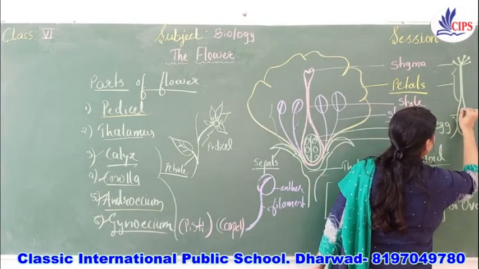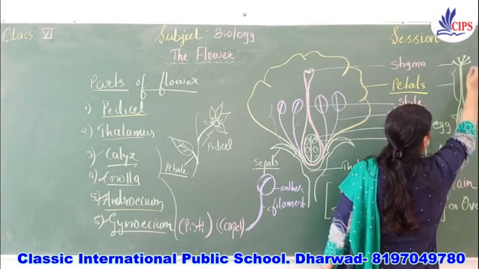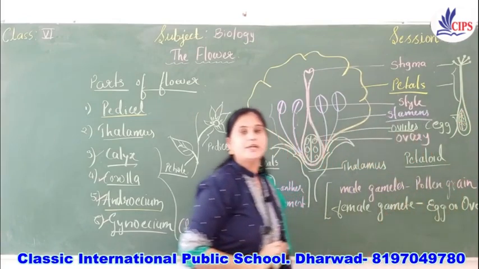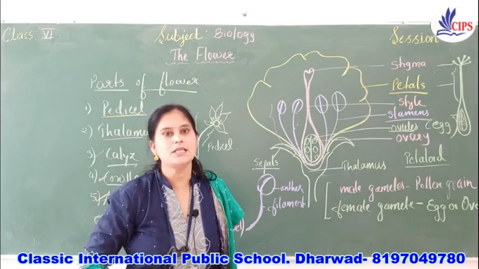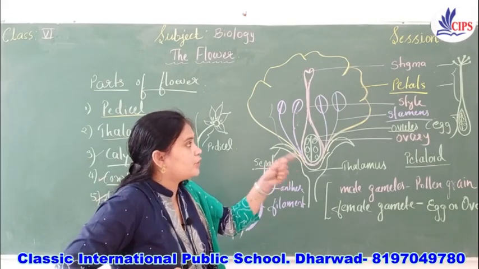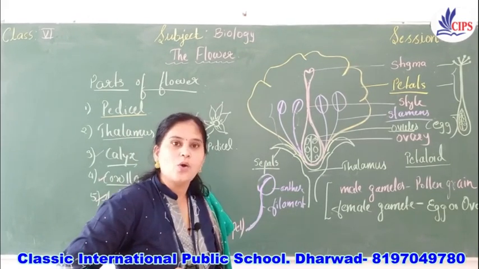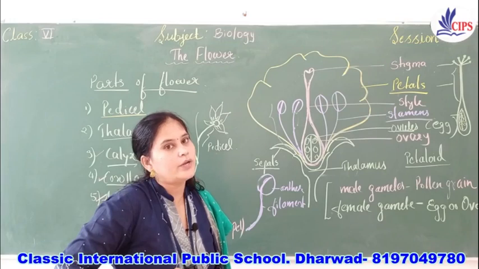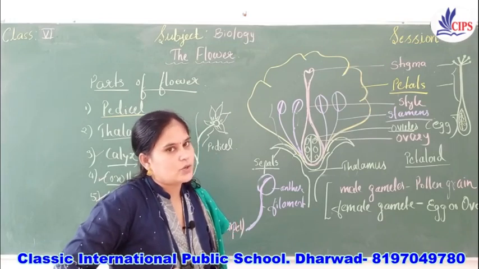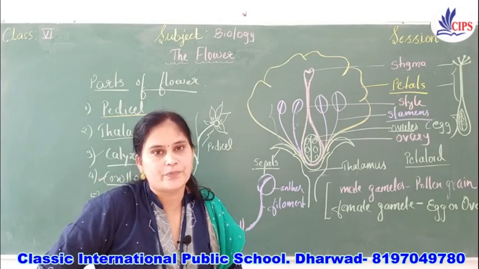Inside the ovary, the ovules are present. So this whole structure is called pistil, carpel or gynoecium. If it is asked separately to draw, you must know how to draw the pistil and also its parts. So understood, children? Now I will show you the flower.